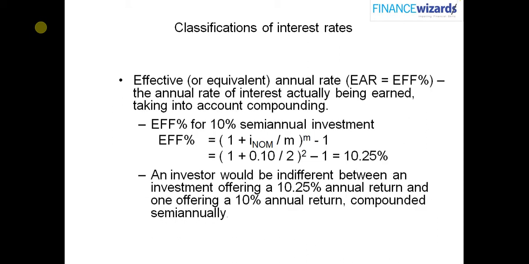Effective annual rate is the annual rate of interest actually being earned, taking compounding into account. The formula is (1 plus I nominal divided by M) to the power M, minus 1. So if 10% is compounded semi-annually, then the effective rate in the hands of the investor would be 10.25%. And an investor would be indifferent between an investment offering a 10.25% annual return or a 10% annual return compounded semi-annually, because at the end of the day, as an investor, I am concerned with what I am getting in my hand.